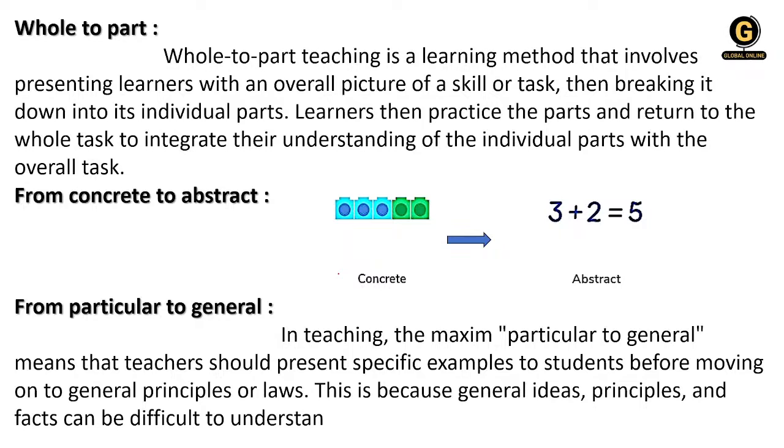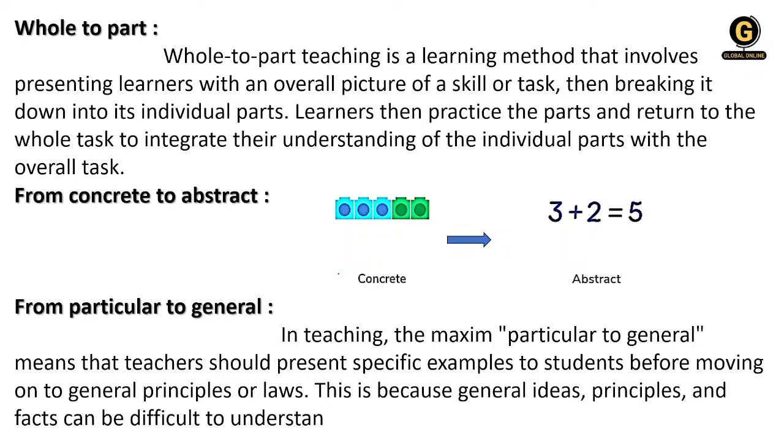Next is whole to part. Sometimes the teacher will make you understand the whole concept first, for example, he will talk about the whole world. He will try to make you aware about the whole world. Then he will use a deductive method.